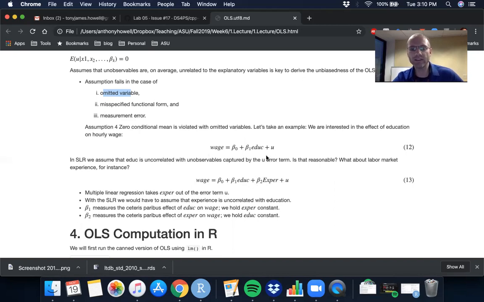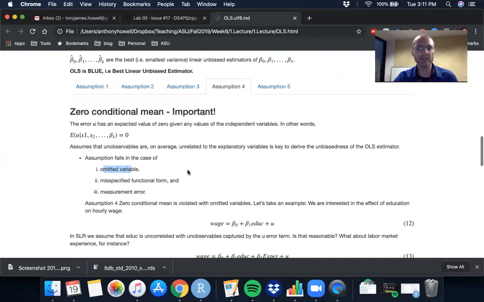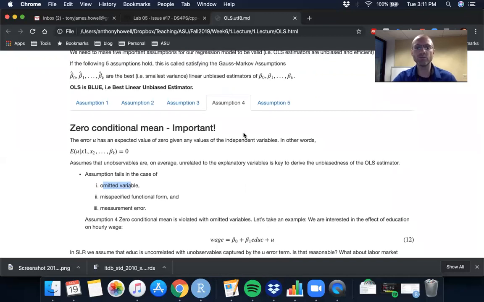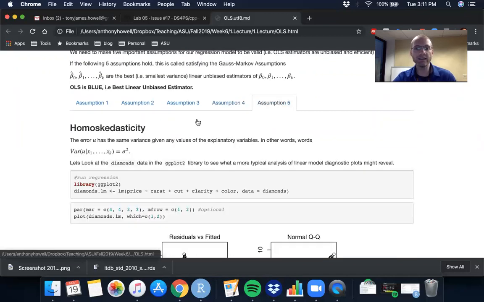So if we only estimate this model, this parameter beta 1 would likely not be accurate. It wouldn't be efficient and it would be biased. So we would need to have all of the information contained here related to our education outcome properly specified in our model. Okay, so that's probably the most important condition and most easily violated.